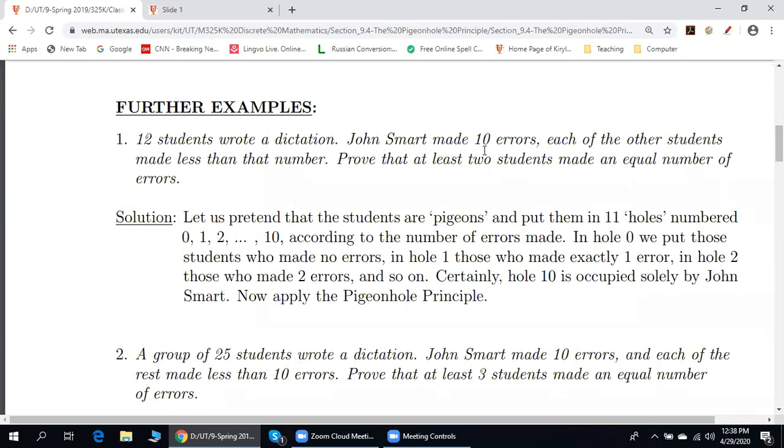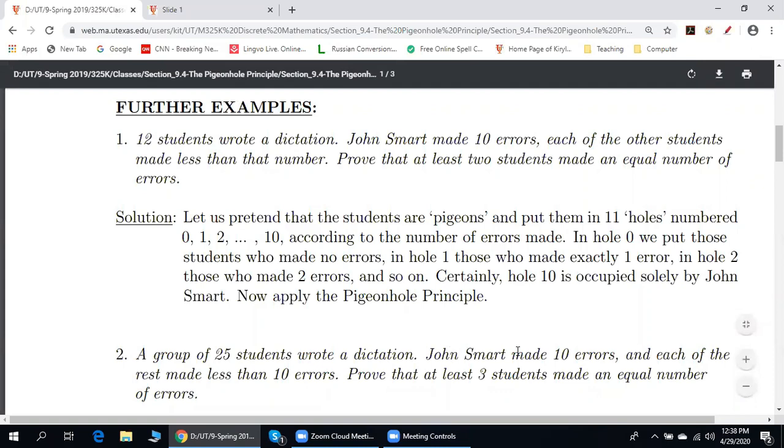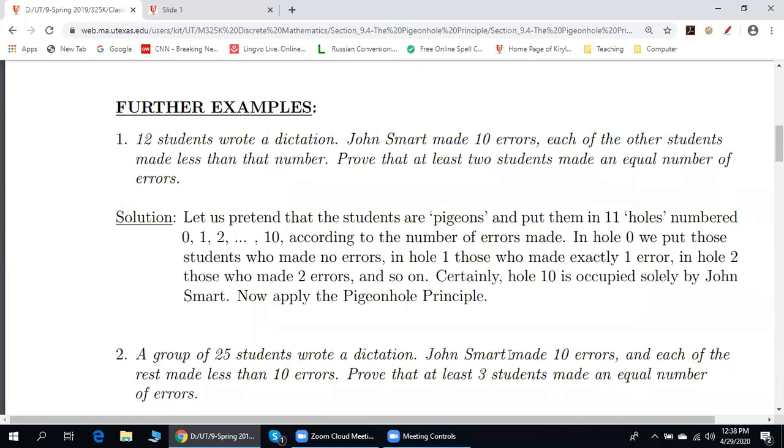So let us think about the total number of students is 25, but we exclude John Smart because the remaining 24 students made fewer than 10 errors, correct? Yes. So the number of pigeonholes will be 10 because you're going from 0 to 9, right? From 0 to 9, absolutely. So we have 10 pigeonholes and 24 students.